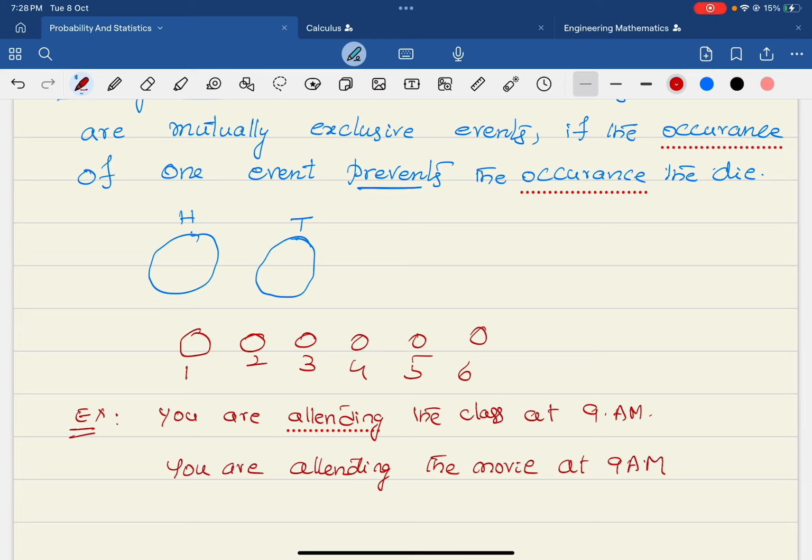You are attending the movie at the same time, 9 a.m. That means you are going to a theater and watching the movie. Both of them are two mutually exclusive events.